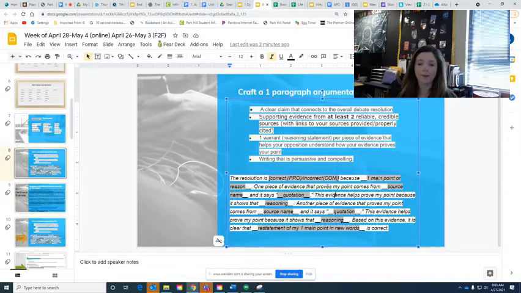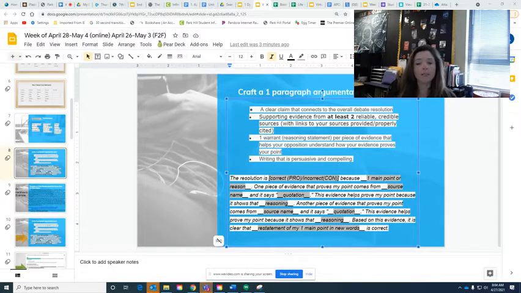Then you will say one piece of evidence that proves my point comes from, so then you say the source. And it says this, and this is where you're putting your quotation in. Remember when you used that document this last week, your pro-con organizer, all the information that you're going to need to do this assignment, this assessment, is right there in that pro-con organizer. So you have to have that finished before you can do this. So then you'll go on to this evidence proves my point because it shows that, and this is where your reasoning is. That was your right-hand side of the column. It's that 3rd column over.